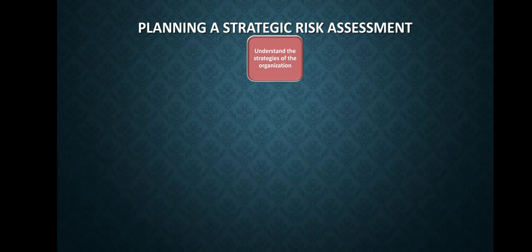The strategic risk assessment planning steps are as follows. First one is understand the strategies of the organization. The first step of the risk assessment is to develop an overview of the organization's key strategies and business objectives.